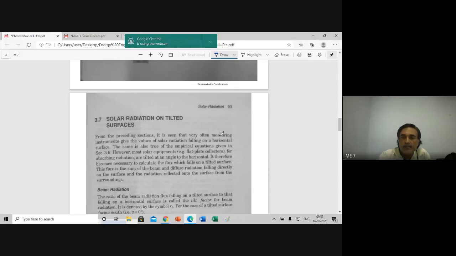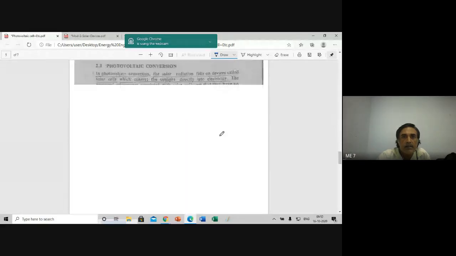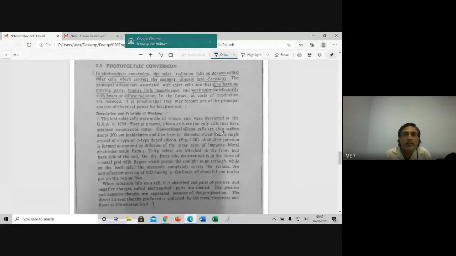Now next application is photovoltaic conversion. This is very important. In the photovoltaic conversion, direct solar energy is converted into electrical energy. That is the best advantage of this photovoltaic conversion. This is also called the photovoltaic cells, PV cells.